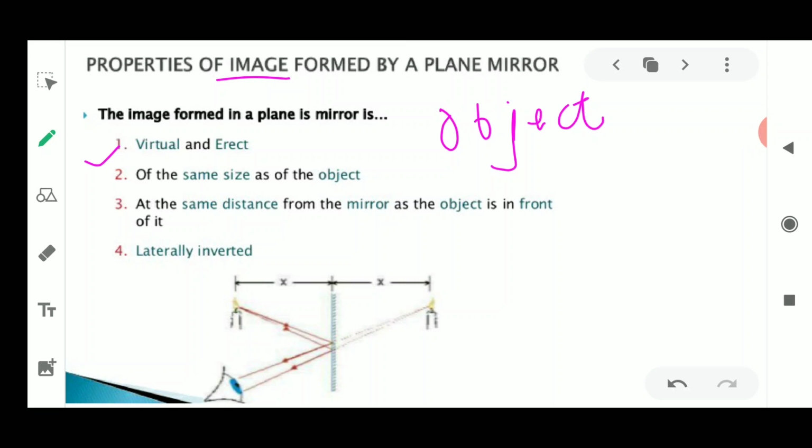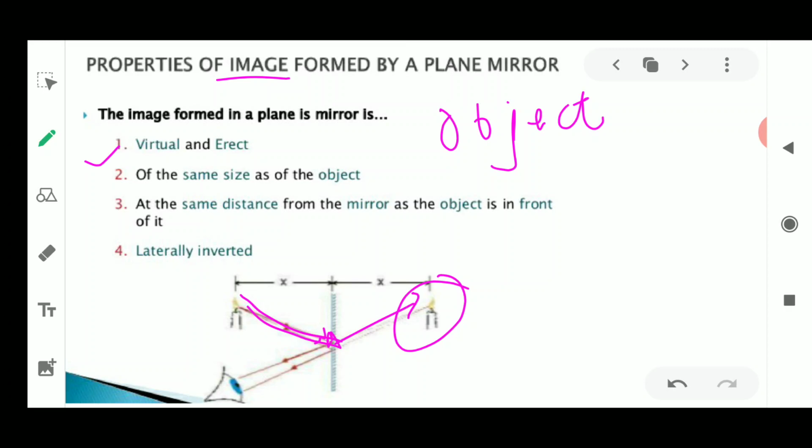Now this virtual image is formed only when light is coming from an object and it appears to meet at a point. When we extend the rays to the inner side of the mirror, they form an image. Suppose the light comes and falls on the surface, and it appears to meet at this point, but it is only appearing to; it is actually not meeting at a certain point.